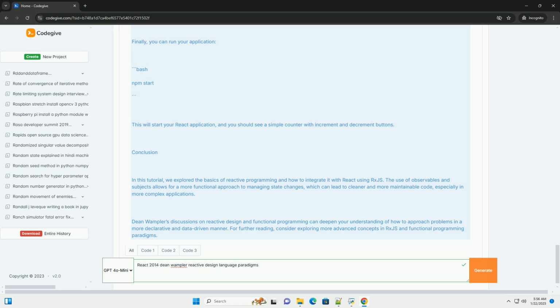Step 1. Setting up the project. First, you need to create a new React project. You can do this using Create React App. Step 2. Creating the counter component. Now, let's create a counter component that uses RxJS to manage the state reactively.